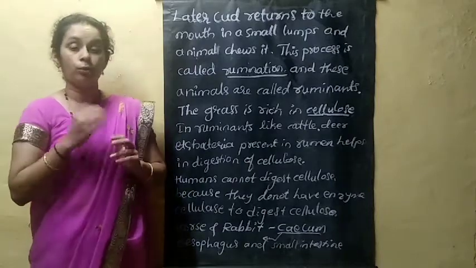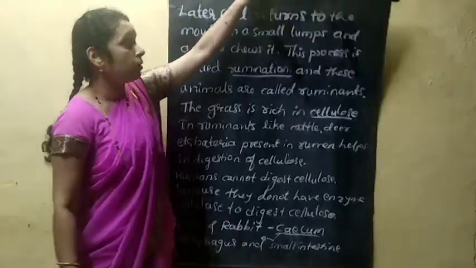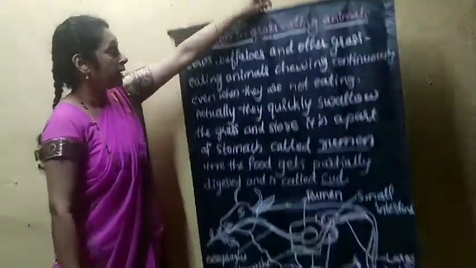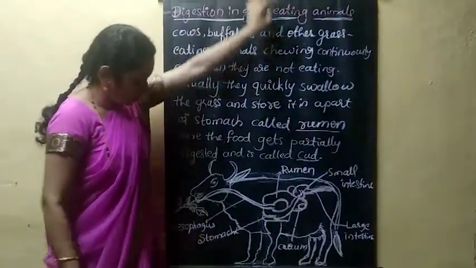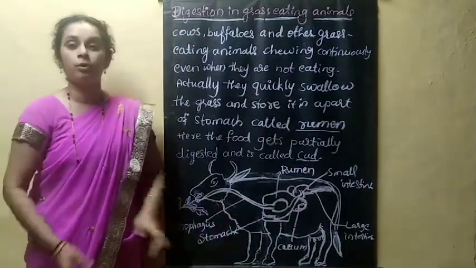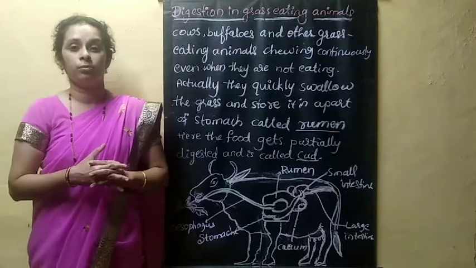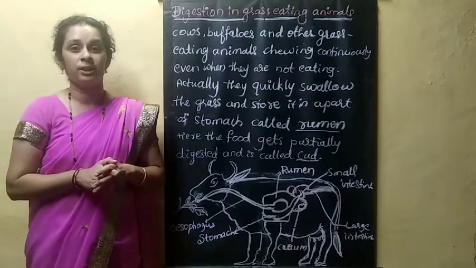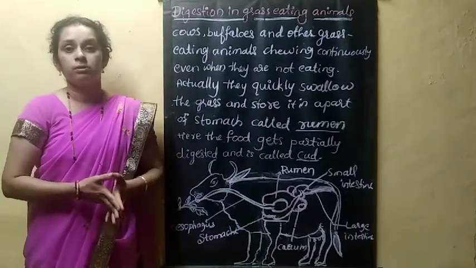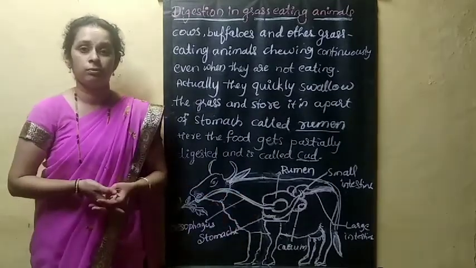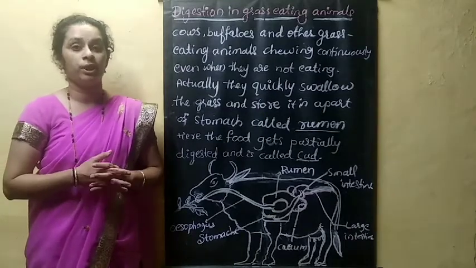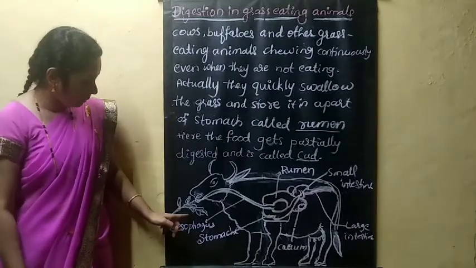Okay, and you have to draw the diagram of this grass-eating animal, or ruminants. Digestion in ruminants. This diagram you have to draw in your practical book. You can refer to the textbook and you can refer to this chart also. If you have any doubt, you can ask. You have to label the parts here.